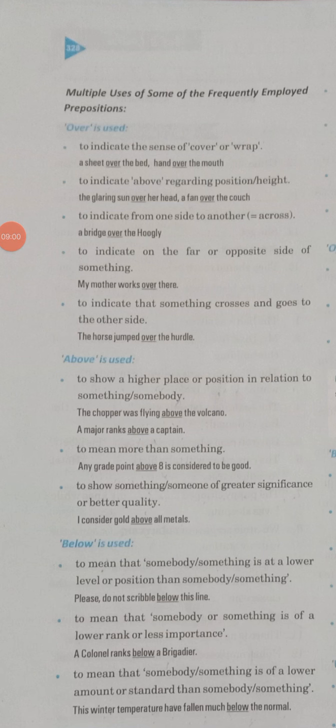Now the uses of over, above, below. So over means you are talking about the surface, and it carries the sense of cover or wrap, like the sheet over the bed or the hand over the mouth. It means above your surface, a kind of cover, a kind of wrap, that will indicate your over.